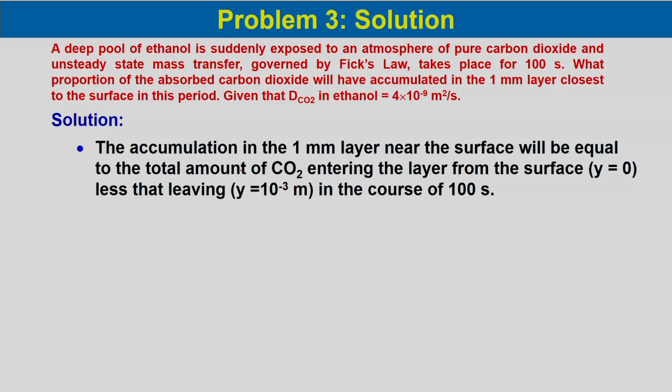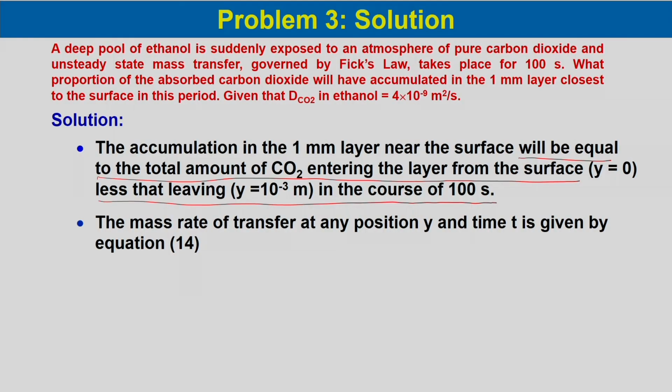Now, the accumulation in the 1 millimeter layer near the surface will be equal to the amount of carbon dioxide entering the layer from the surface less that leaving in the course of 100 seconds. So, this will be the difference between the two, which is entering and which is leaving. That will govern the accumulation in that layer.